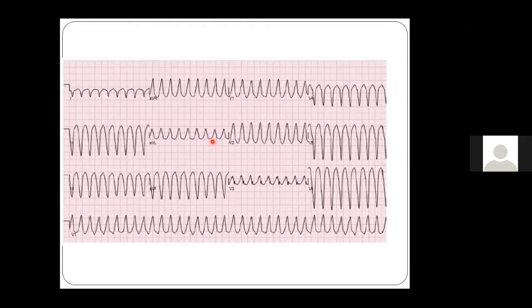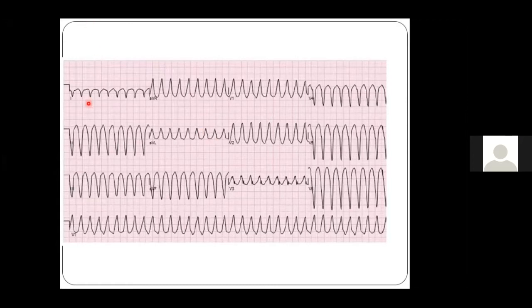As I'll come to in the next few slides, most of us have a habit of just seeing AV dissociation on ECG and telling that there is no AV dissociation, so it is not a ventricular tachycardia. However, I would like to again emphasize that AV dissociation is seen only in 20 to 25% of patients with ventricular tachycardia. 80% of them don't have AV dissociation. That doesn't mean it is not a VT. The presence of AV dissociation is highly sensitive and specific for VT. The absence of AV dissociation doesn't rule out a ventricular tachycardia.